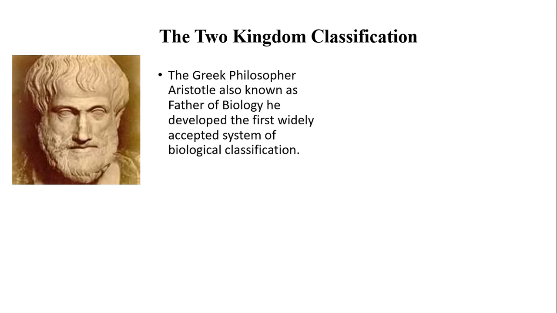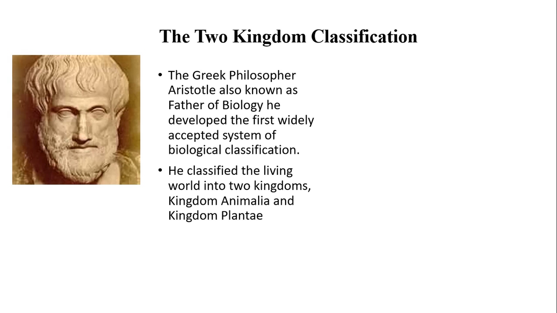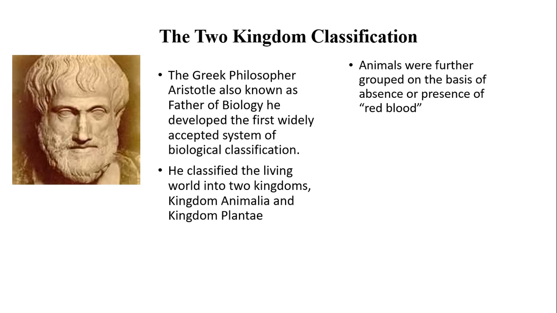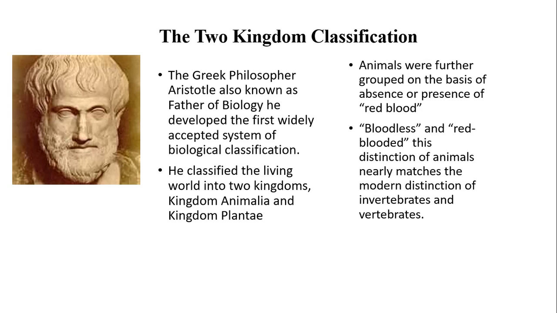The Greek philosopher Aristotle is also known as the father of biology. He developed the first widely accepted system of biological classification. He classified the living world into two kingdoms, Kingdom Animalia and Kingdom Plantae. Animals were further grouped based on absence or presence of red blood, into bloodless and red-blooded. This distinction of animals nearly matches the modern distinction of invertebrates and vertebrates.